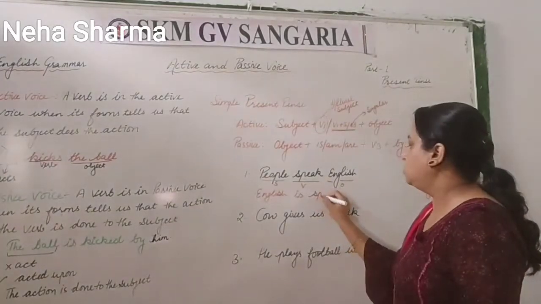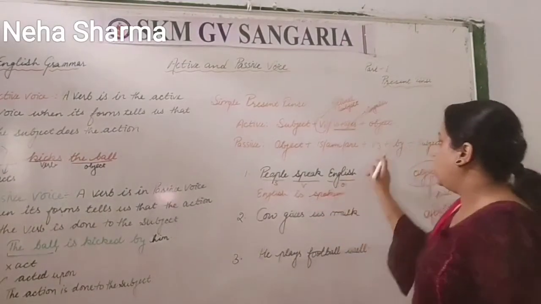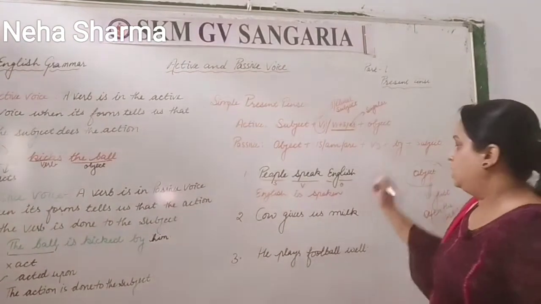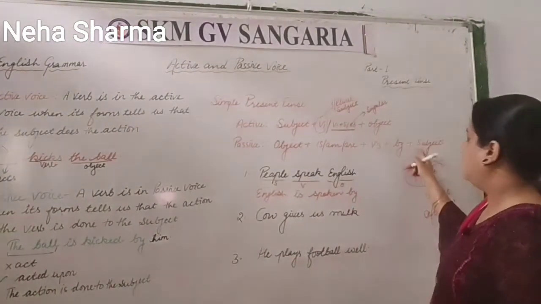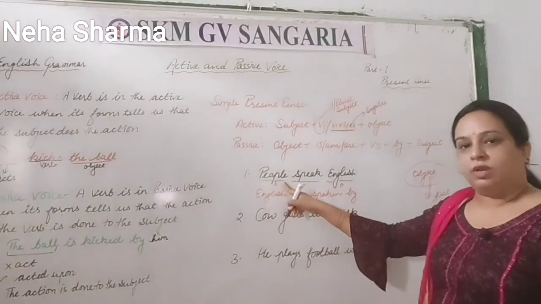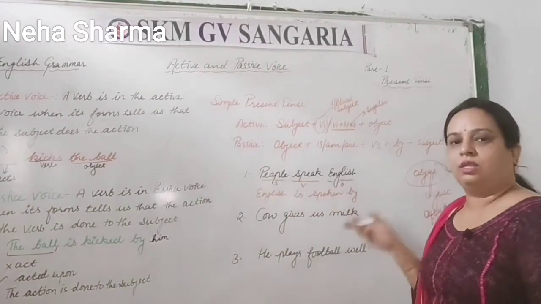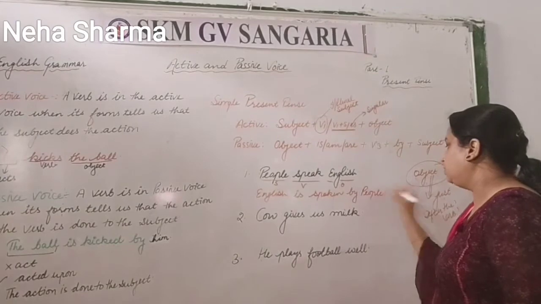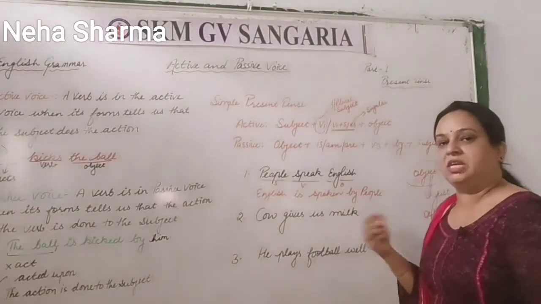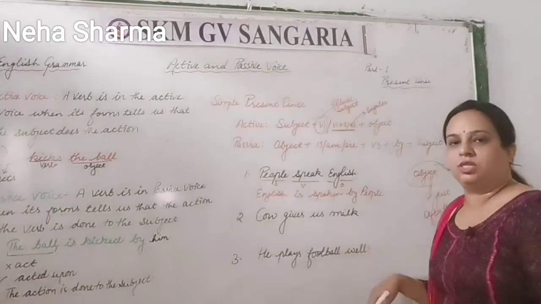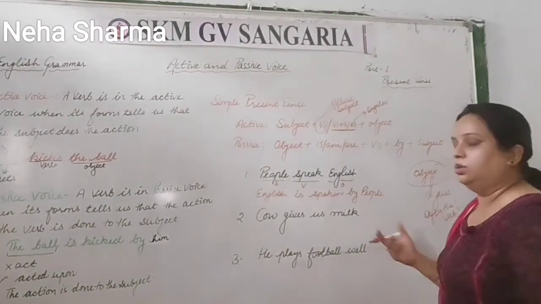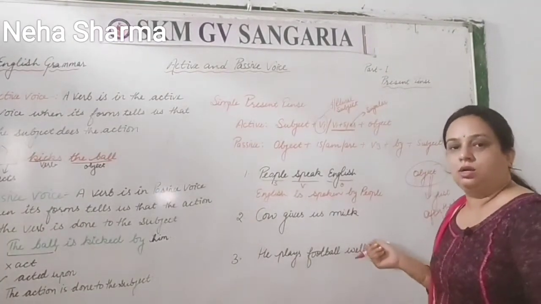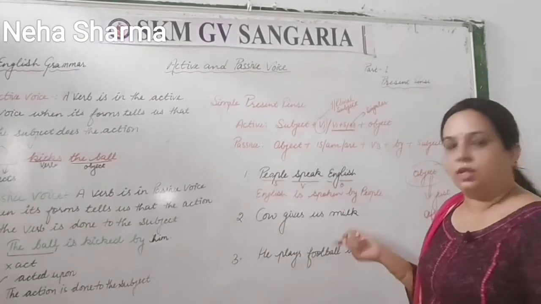Now you have to use by, and the subject is people. So when it is people or mother or father like that, then you keep it the same. But when it is a pronoun like she, he, then we have to change it: she changes into her, he changes into him, like that.